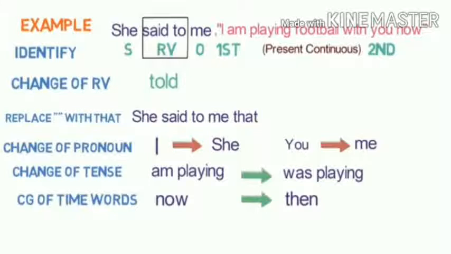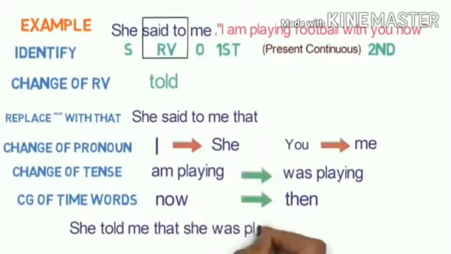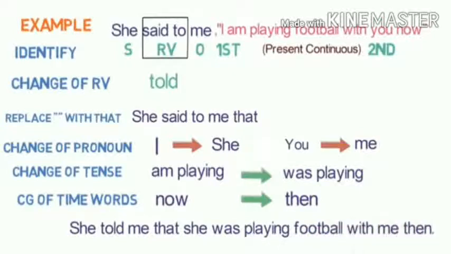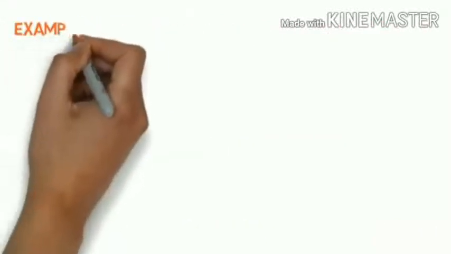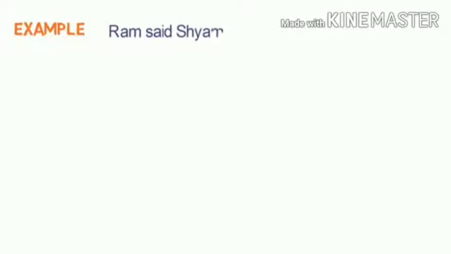Now if we apply the whole principle, we'll get a beautiful indirect speech from the direct speech. That is, she told me that she was playing football with me then. So no commas, no inverted commas, tense is changed, time words are changed, and all that. So it is a perfect sentence.